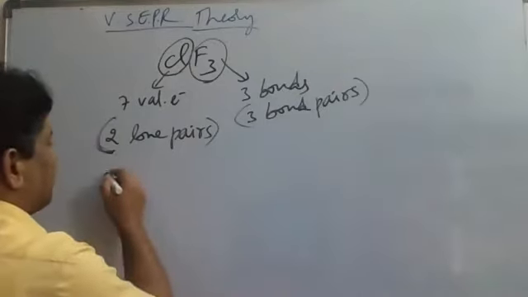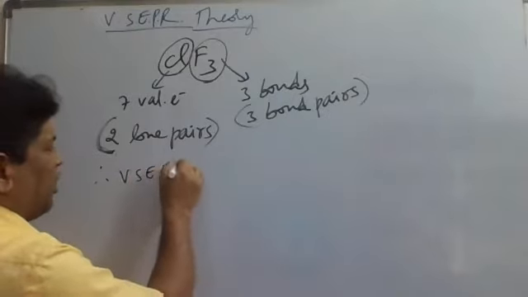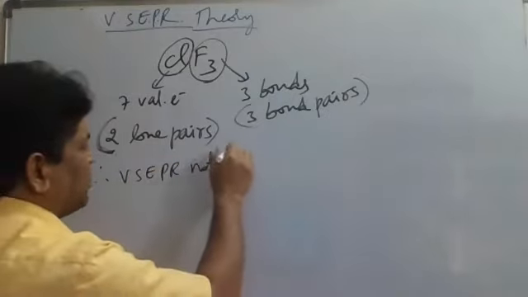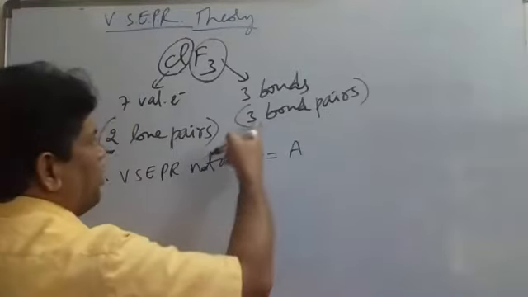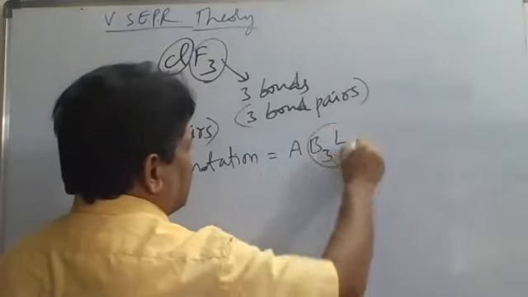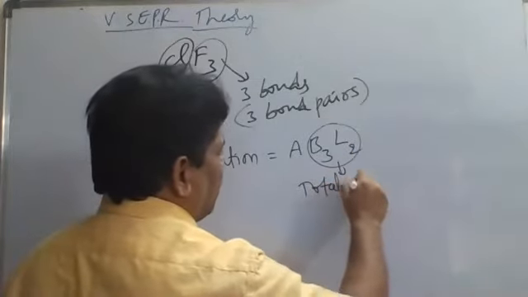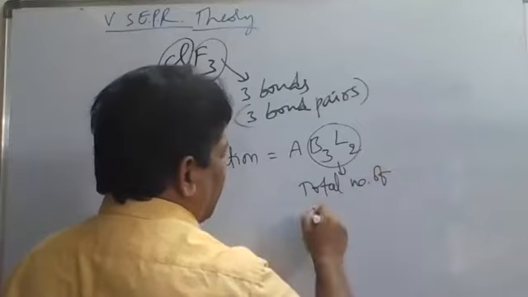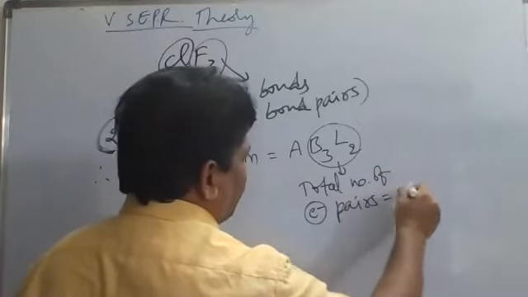Therefore, what is the VSEPR notation of this molecule? Central atom A, B3 for 3 bond pairs, and L2 for 2 lone pairs. Total number of electron pairs, how many here? 5.